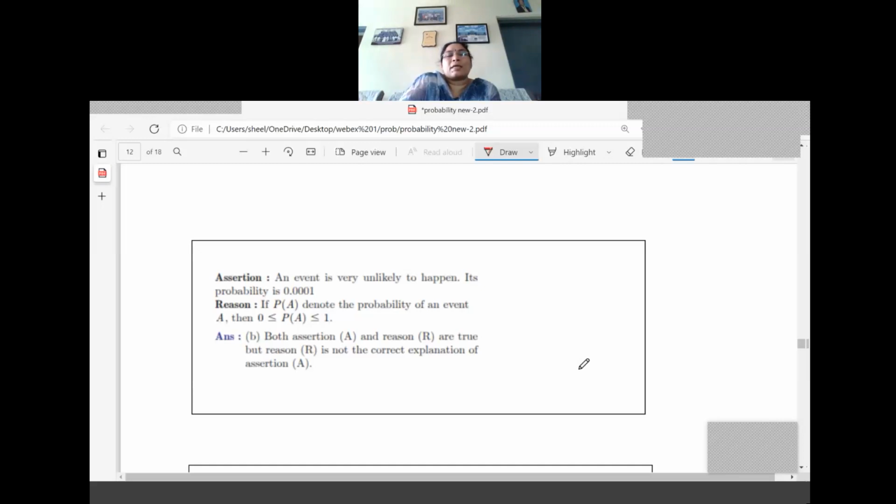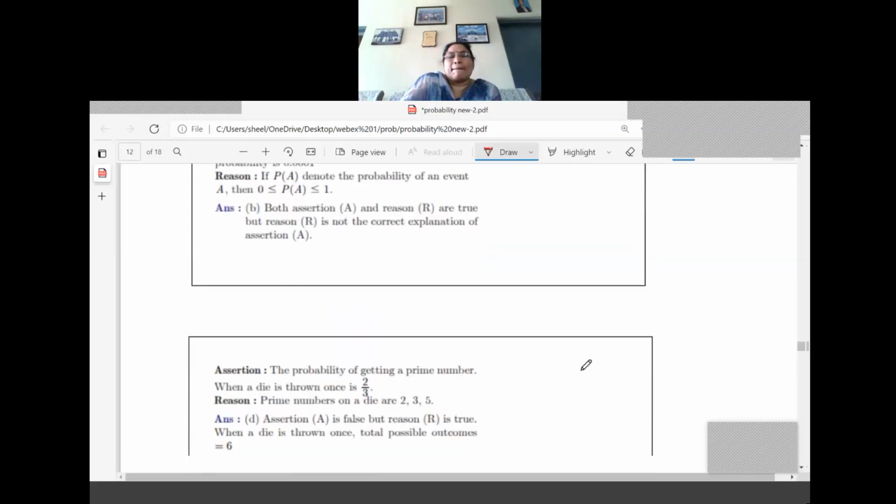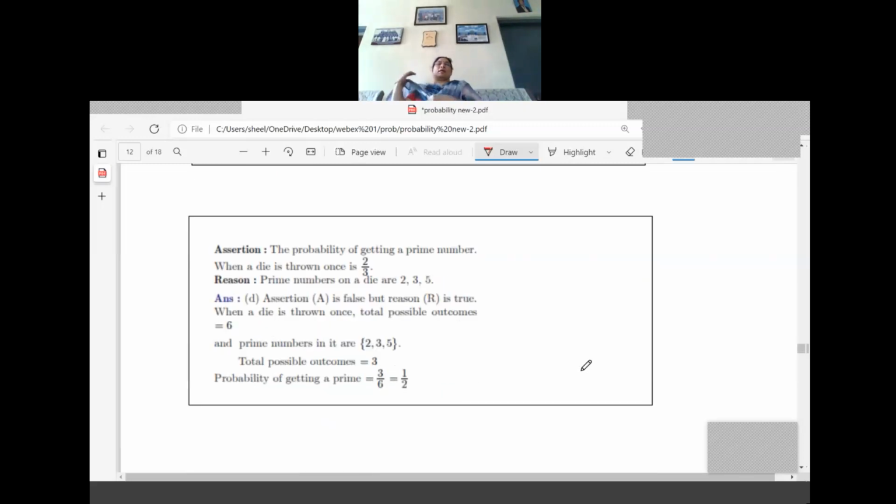The event is unlikely to happen. Its probability is 0.0001, very narrow only. And what is the answer they have given? The reason given is not the correct explanation, right? So according to that, you should write the option. Option is B.